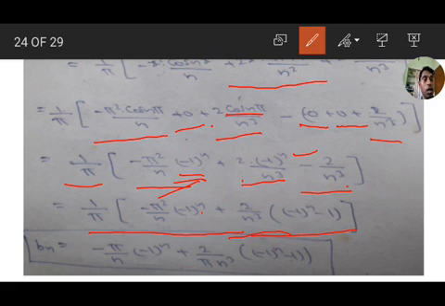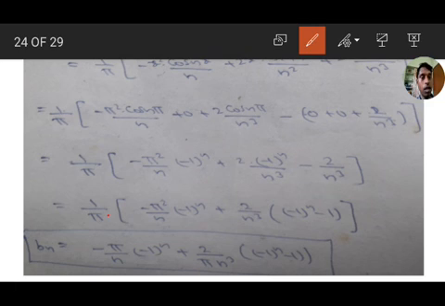Therefore if you multiply with 1 by pi, one pi is cancelled, so minus pi by n minus 1 all to the power of n, here 2 by pi into n cube minus 1 all to the power of n minus 1.